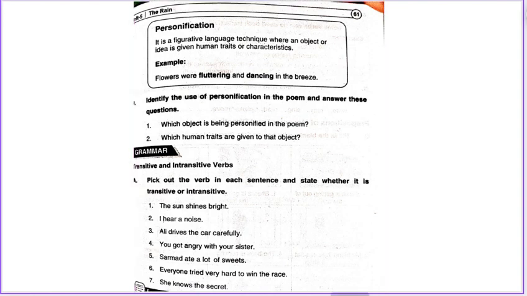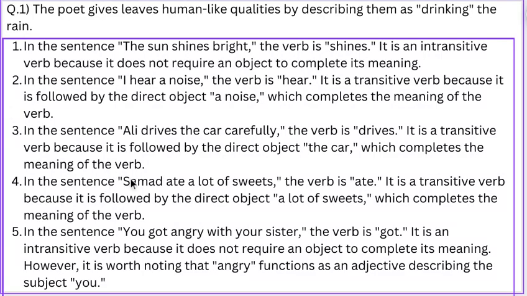Samad ate a lot of sweets. In the sentence, Samad ate a lot of sweets, the verb is ate. It is a transitive verb because it is followed by the direct object, a lot of sweets, which completes the meaning of the verb.